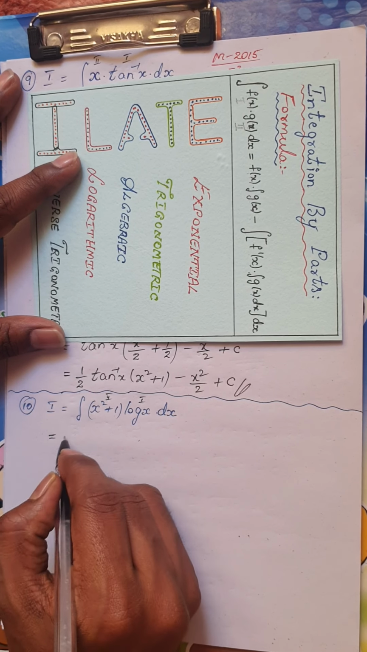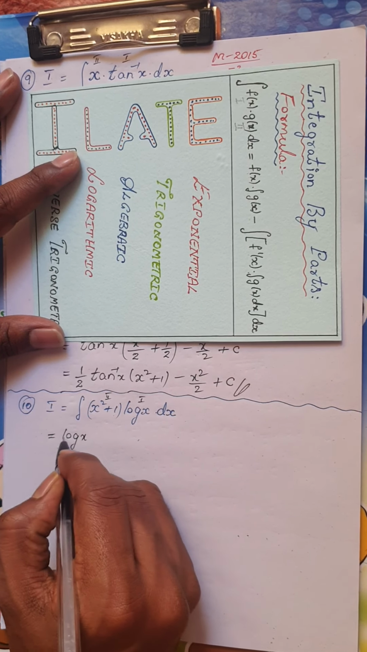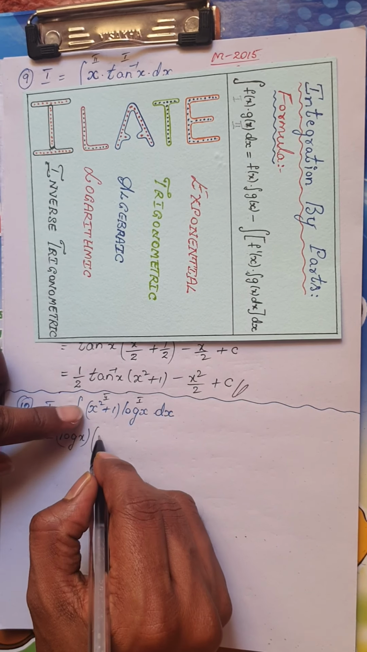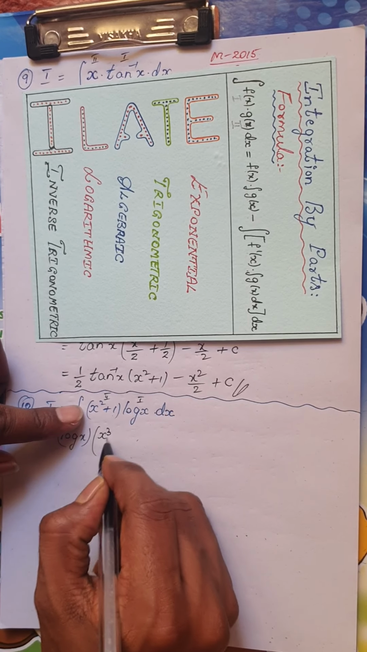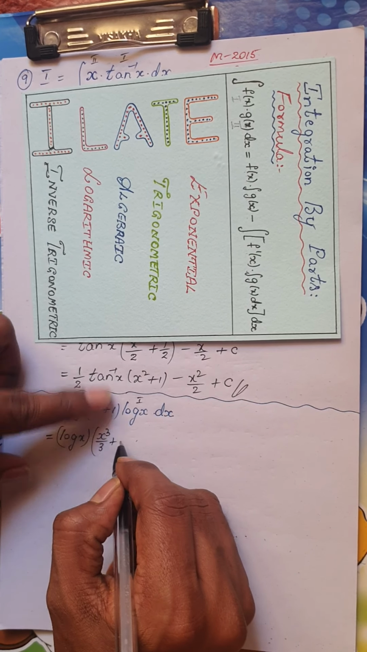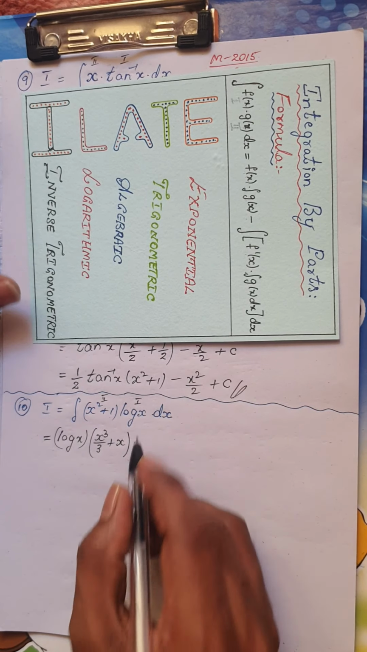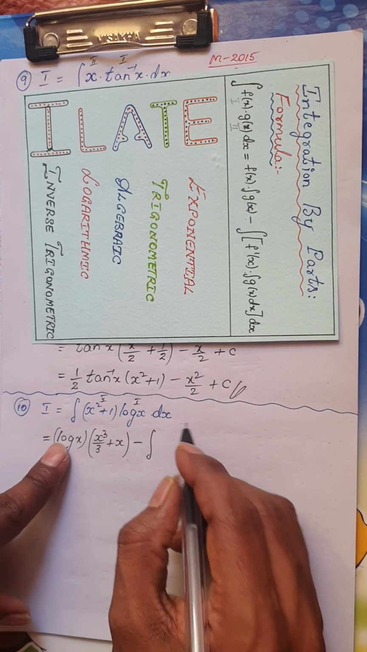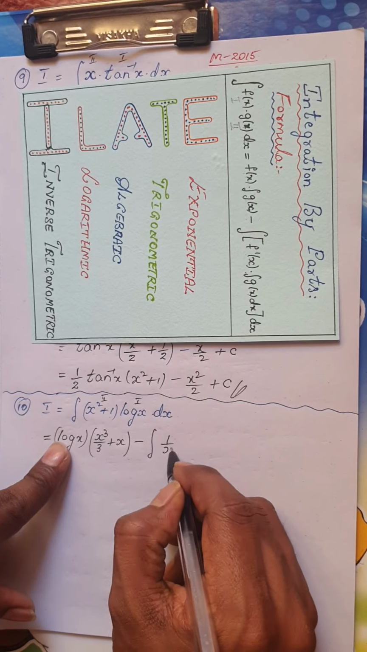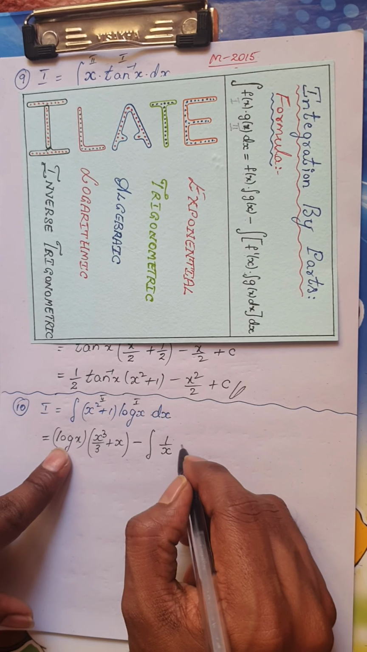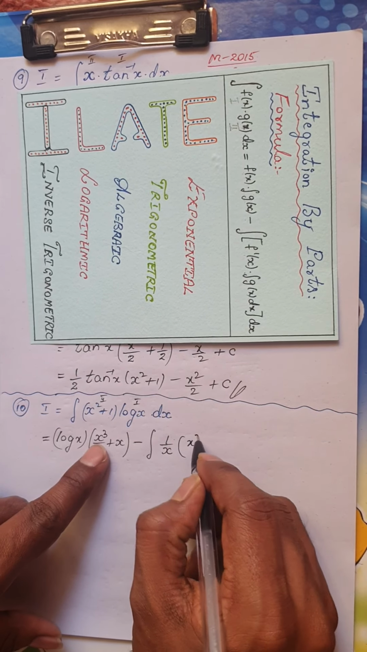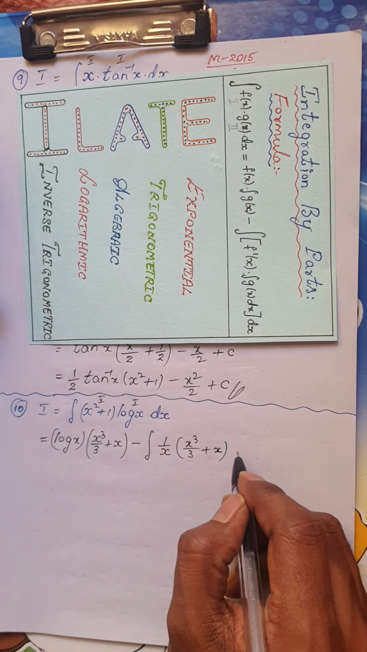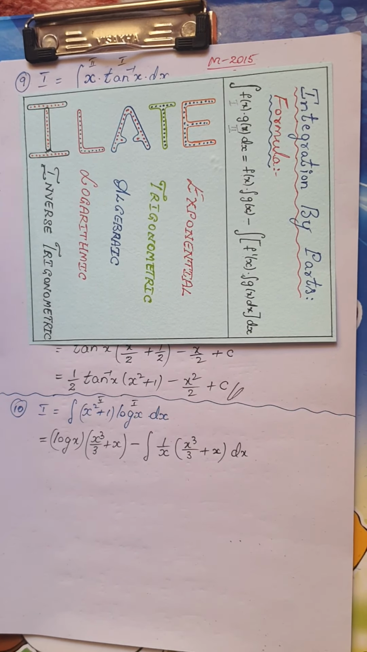So what is the process? Keep the first function as it is. So log x I have kept as it is, and integrate the second function. Now the integral of x square would be x cube by 3, plus the integral of 1 would be x. Remember this, okay. Minus the integral of whatever the function you had kept as it is, you differentiate it. So the derivative of log x would be 1 by x, and write this function as it is, which is x cube by 3 plus x, into dx.